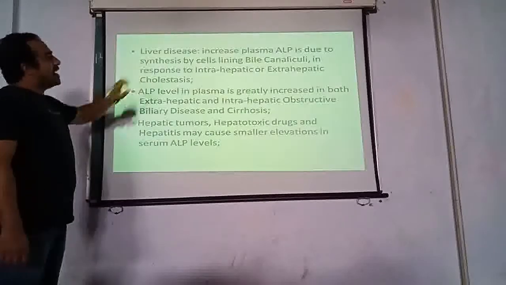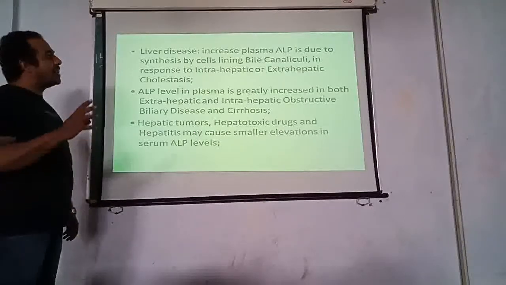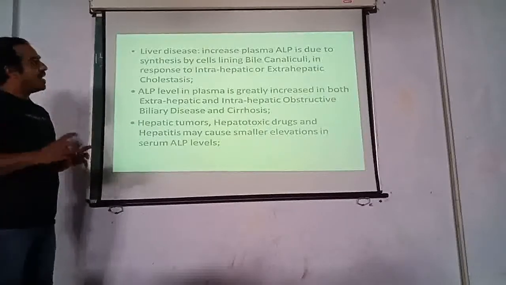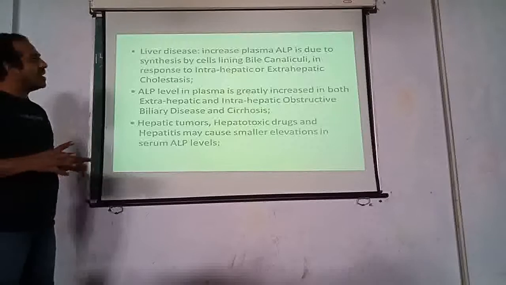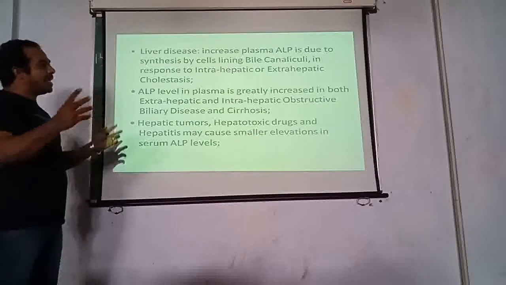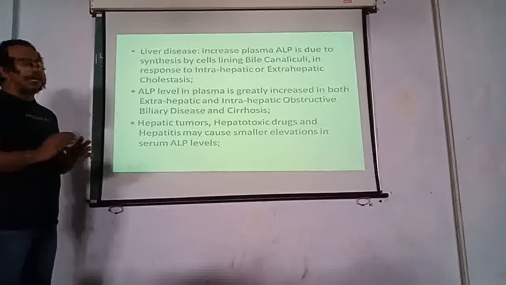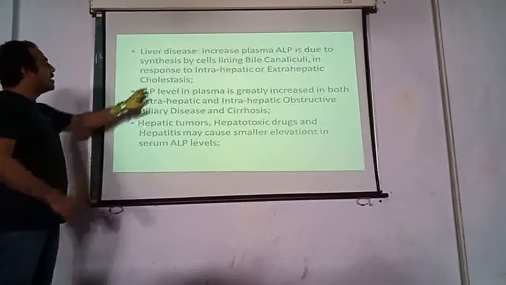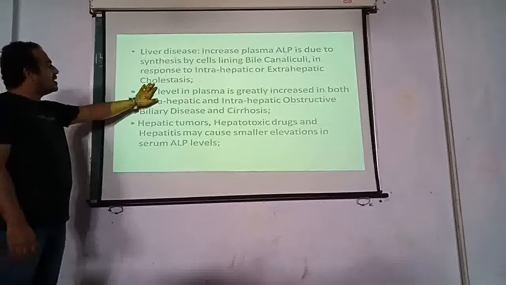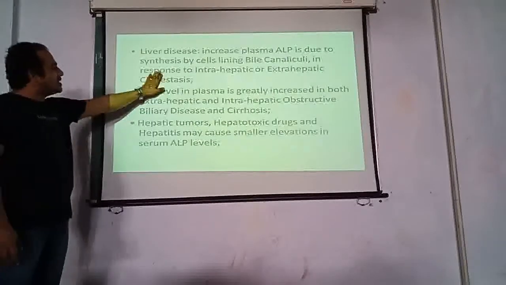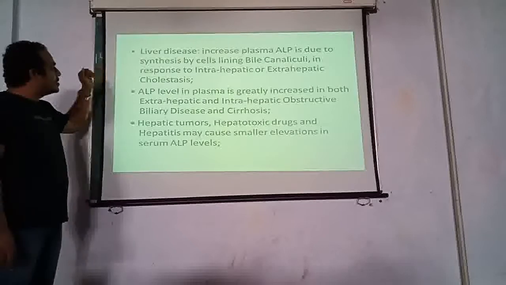In liver diseases, increased plasma alkaline phosphatase is due to synthesis by the cell lining of bile canaliculi, as we have seen earlier. The biliary tract epithelium increases ALP in response to intrahepatic or extrahepatic cholestasis. Cholestasis is when the bile duct is not moving efficiently, that is, a stagnation in the movement of bile juice.